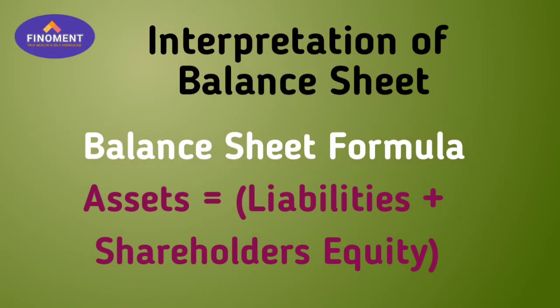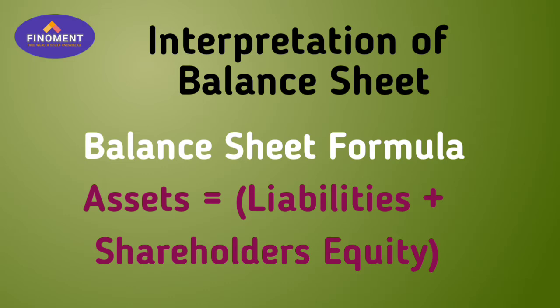So now we will do the interpretation of the balance sheet. The word itself says balance sheet means it should balance, that is, total assets should be equal to the liabilities. Now liabilities will have two parts, that is, normal external liabilities plus internal liability, which is called shareholders' equity.